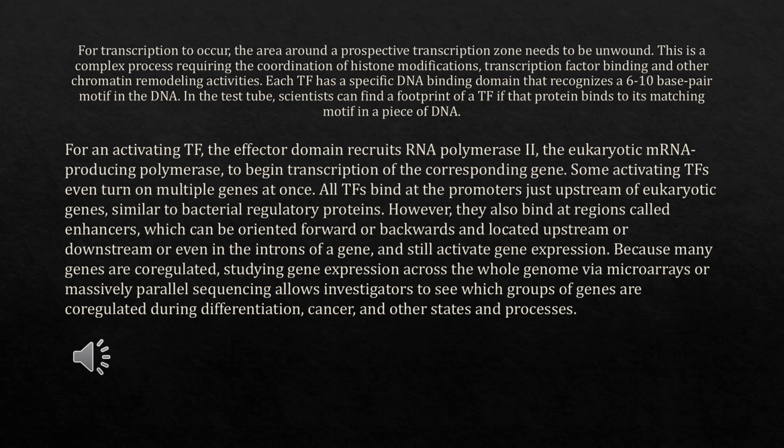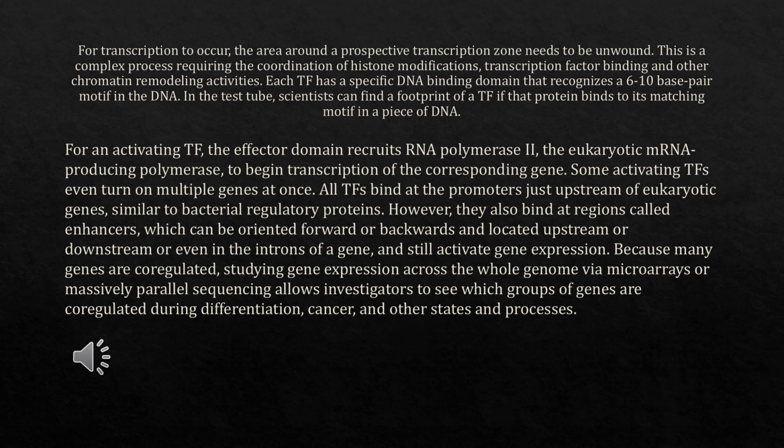For transcription to occur, the area around a prospective transcription zone needs to be unwound. This is a complex process requiring the coordination of histone modifications, transcription factor binding, and other chromatin remodeling activities. Each TF has a specific DNA binding domain that recognizes a 6 to 10 base pair motif in the DNA. In the test tube, scientists can find a footprint of a TF if that protein binds to its matching motif in a piece of DNA.